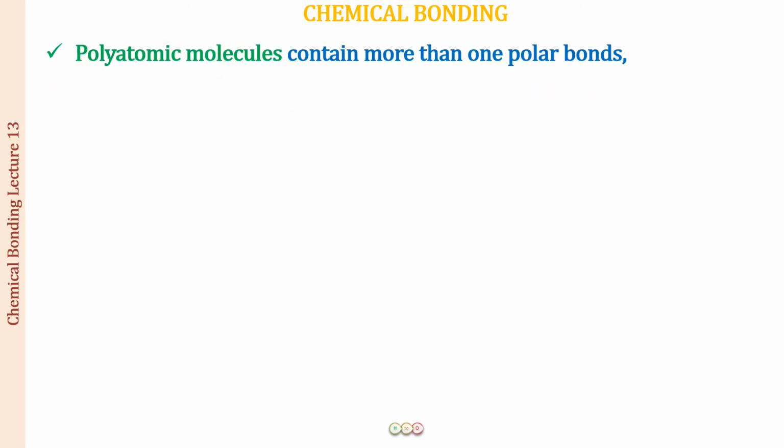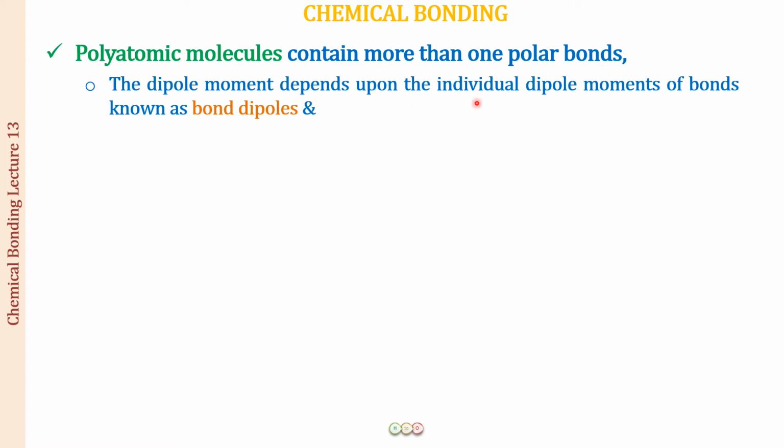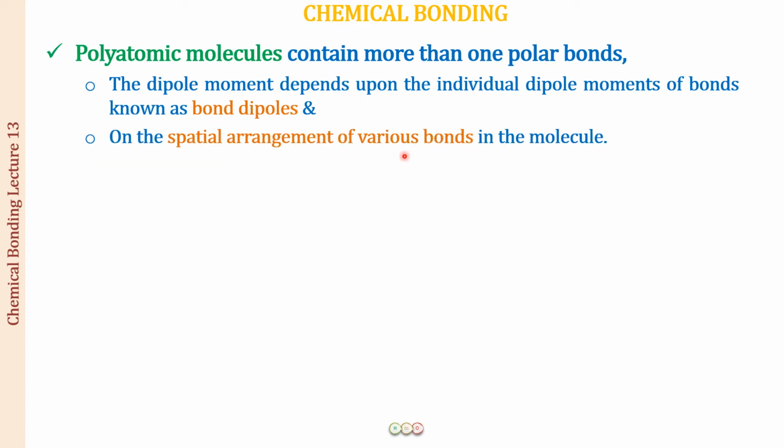Now, for the heteronuclear diatomic molecules, the calculation of the dipole moment becomes easy. But when we have polyatomic molecules which contain more than one polar bond, it is not going to be the simple value of the bond moments. The dipole moment is going to depend upon the individual dipole moments of all the bonds, which are called the bond dipoles, but it will also depend upon the spatial arrangement of the various bonds in the molecule.